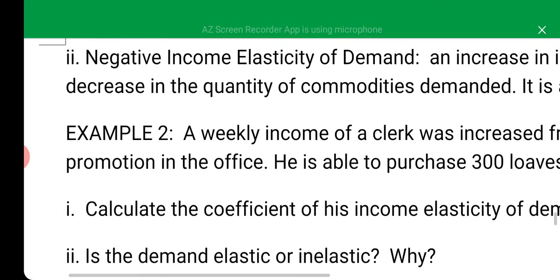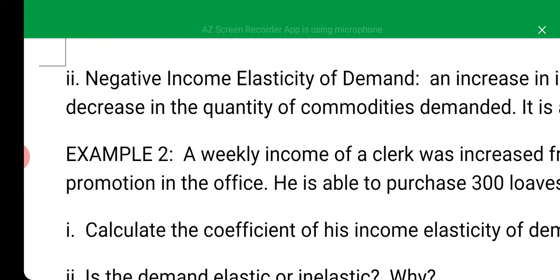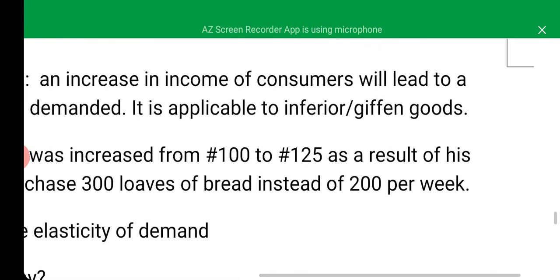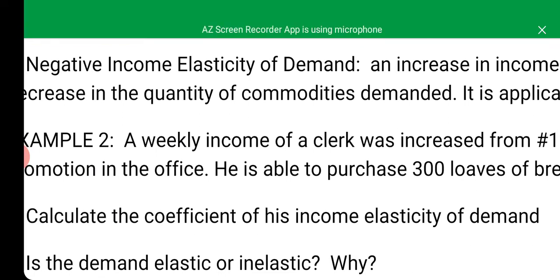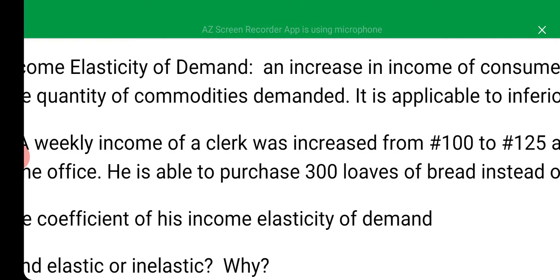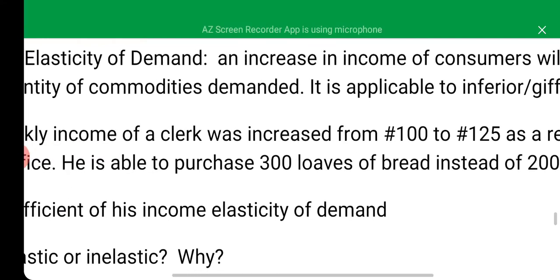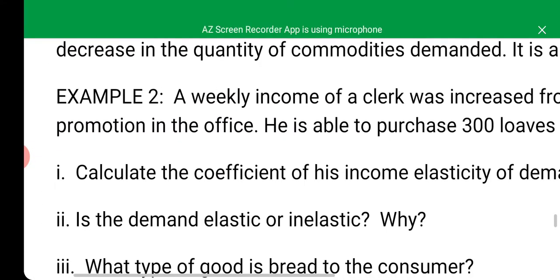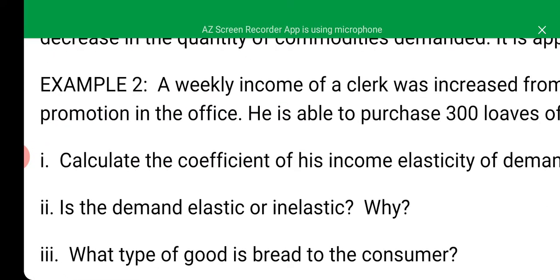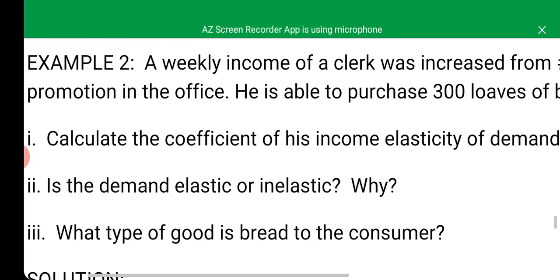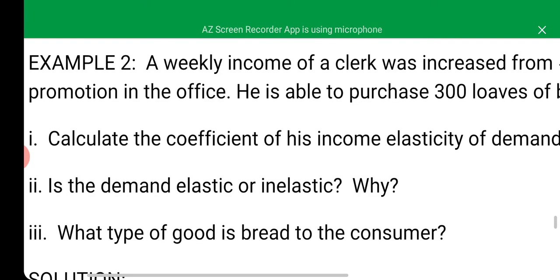Then the second type is that of negative income elasticity of demand. An increase in income of consumers will lead to a decrease in the quantity of commodities demanded in this case. So this kind of change, negative change, is applicable to inferior or Giffen goods, because in the calculation aspect of this one, you may be asked to state the types of goods that such a consumer has requested for.